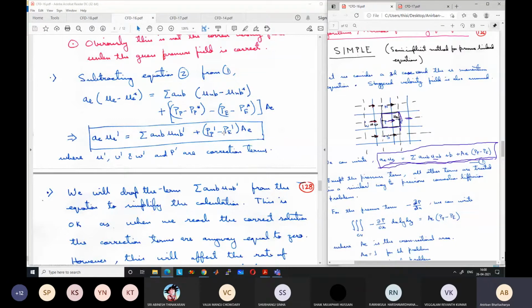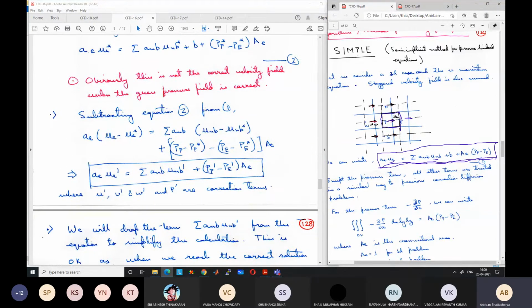Once you reach the correct solution, what will be the value of the star values and what will be the dash values? Dash values will be 0, correct? Because you have reached the correct solution, there is no correction term required. The star values themselves will become equal to the correct value. So once we reach the correct solution, this term will anyway become 0. So it does not matter.